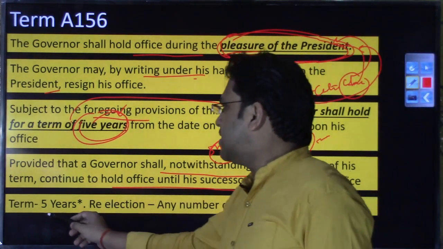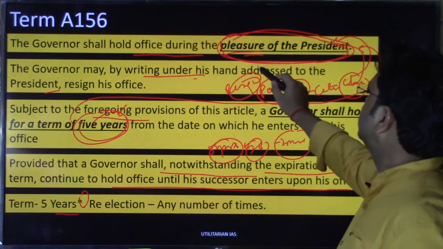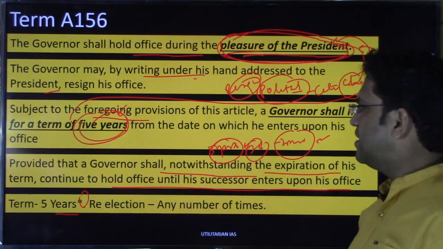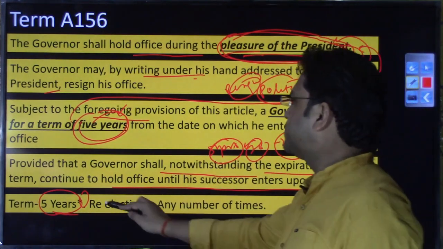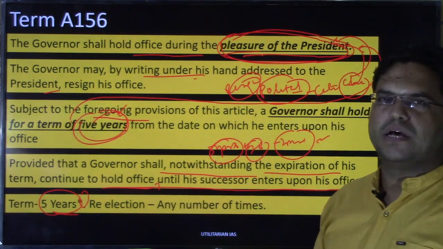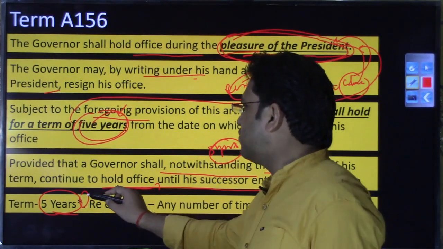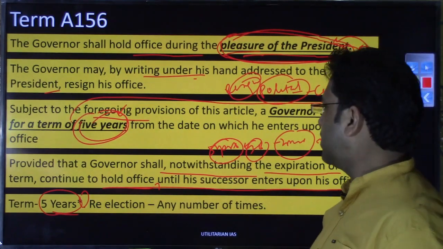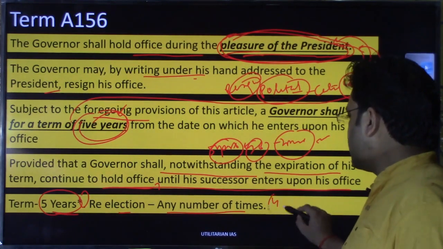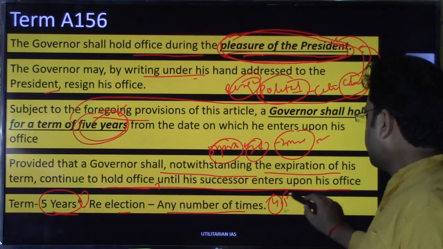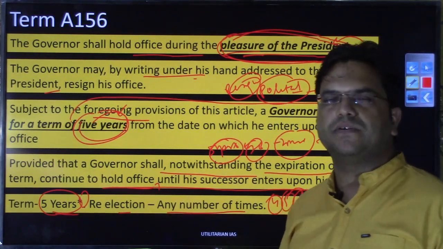So if you see, the term is 5 years but with this asterisk sign, and that asterisk sign is the pleasure of the President. So as long as the President is pleased, you will continue in the office. The maximum period is 5 years, but there is an exception, and that exception is that if the center or the cabinet has not been able to find a suitable candidate for that office, you may be asked to continue, right? Re-election for any number of times, right? So it does not matter how many times you have been governor. 4 times, 5 times or 6 times, there is no capping on the number of re-elections that a governor can see.